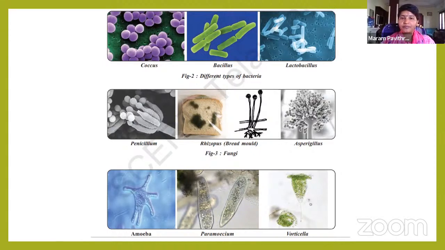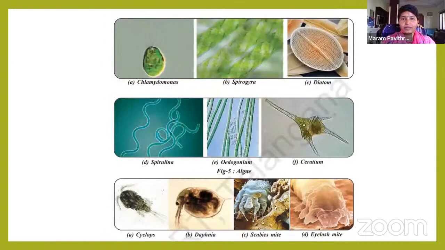That is the common name in Telugu. The third one is Aspergillus. This is another fungus. And in the third row, you can observe the shapeless living organism, that is amoeba. Second one, slipper animalcule, paramecium. Third one, bell animalcule, vorticella. These are all microorganisms. They are different in structure. Different kinds we are observing here.